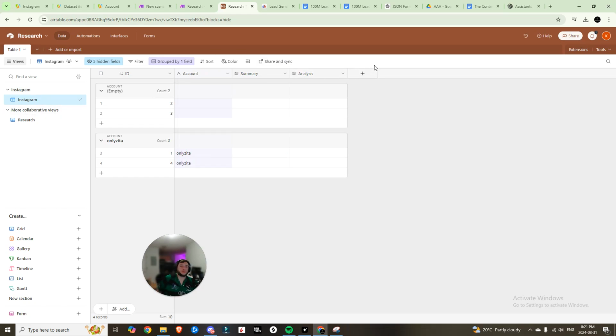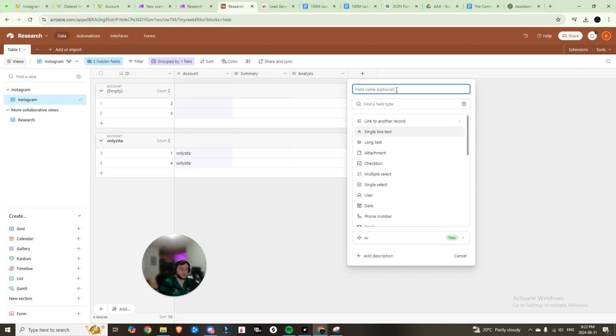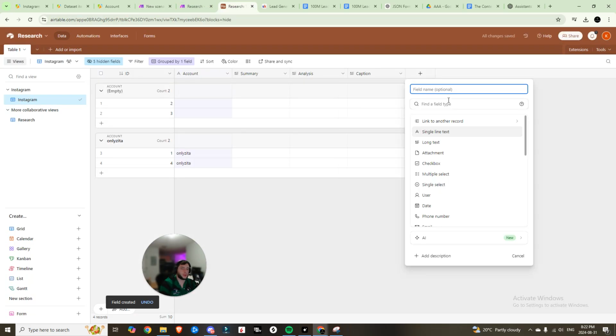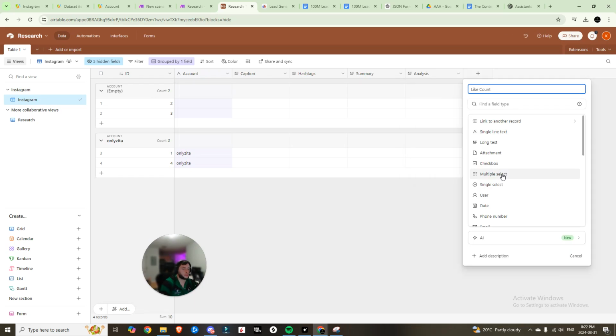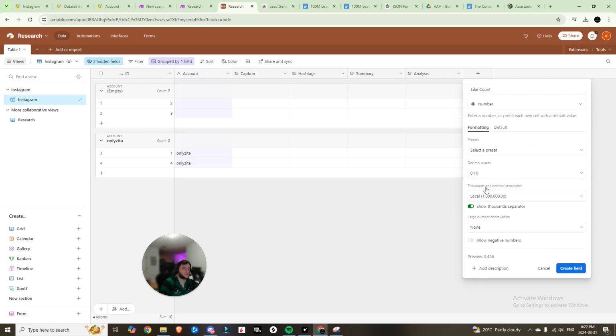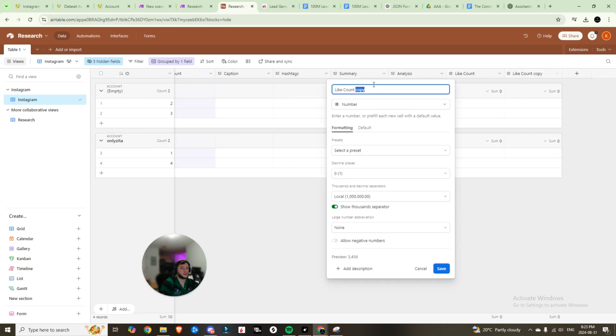We're also going to need a few more fields here, right? Because we want to get additional information besides just this. Once again, look at what's passed in our data set. We have the caption. Well, we really want the caption, so we're going to need to create a caption. We want the hashtags. We'll add caption, make that a long text. We'll add the hashtags, make that a long text. We also want the like count, and for that, we can choose a number. We can choose 0 for the decimal places. We'll duplicate that field, rename it to comment count, and save that as well.